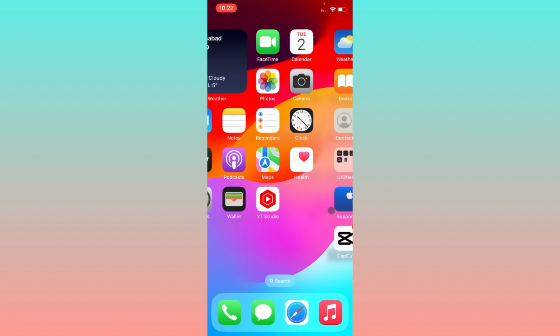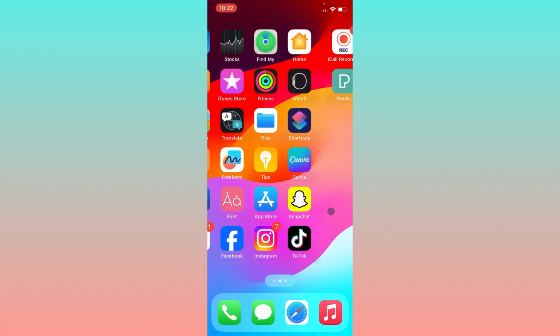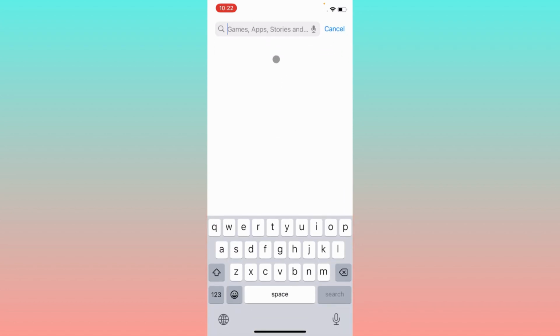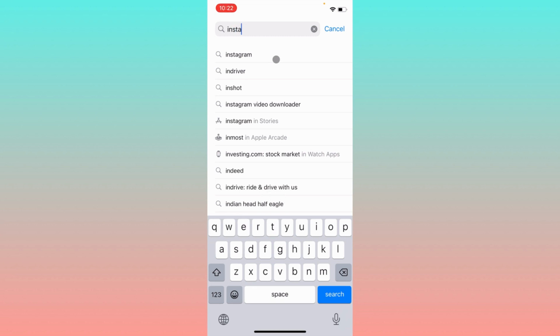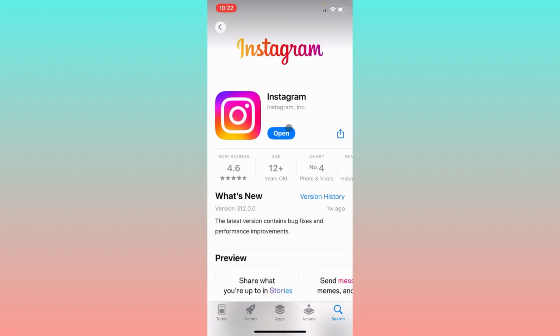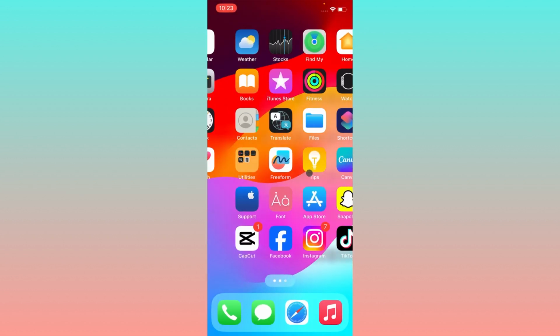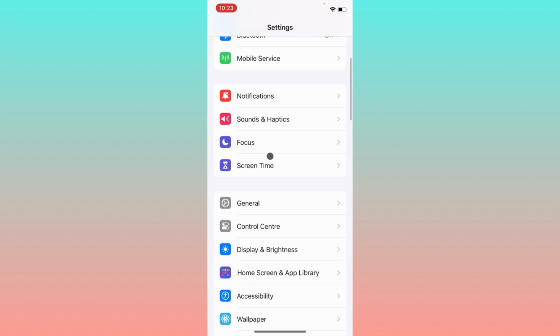So guys, simply first of all you have to update your app. Maybe there is update problem on your Instagram. So guys, simply you have to open your App Store on your iPhone, and guys, after this you have to wait. Simply here you need to search Instagram. So guys, after this you have to open your Instagram app, and guys, you need to update your app if not updated. So guys, after updating your app, many bugs will be fixed, and guys, after doing this you have to go back.